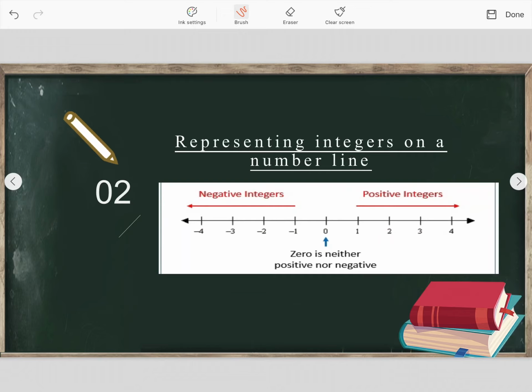See, this one is a diagram given here properly. Positive integers means +1, +2, +3, +4 and so on, and negative integers means -1, -2, -3, -4 and so on. Okay, what about 0? So 0 is neither positive nor negative. Understood? 0 is neither positive nor negative, so it is written at the center of the number line.